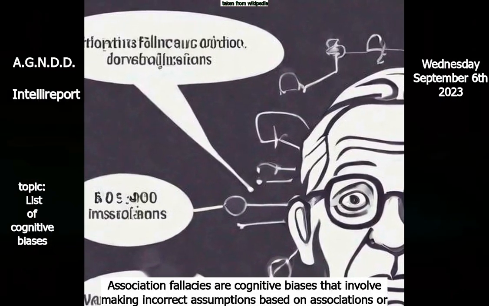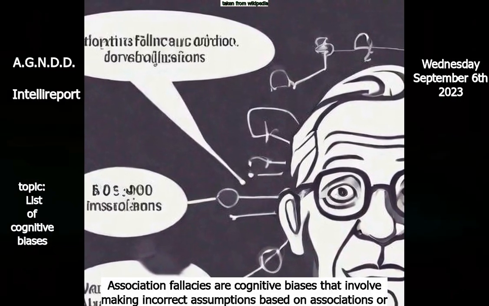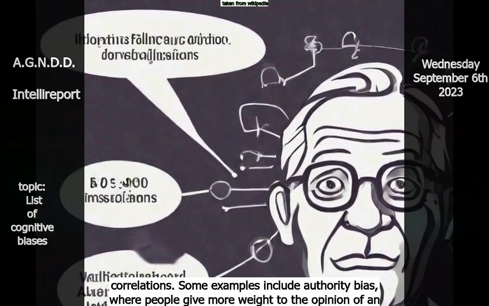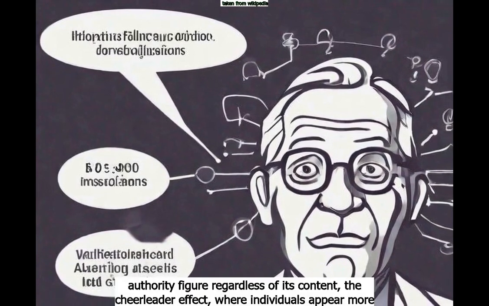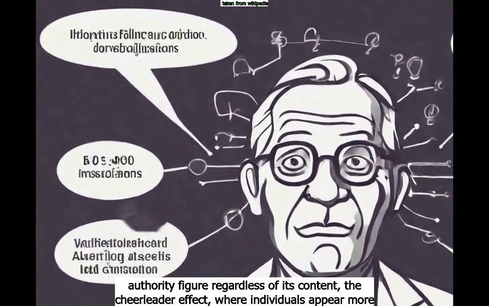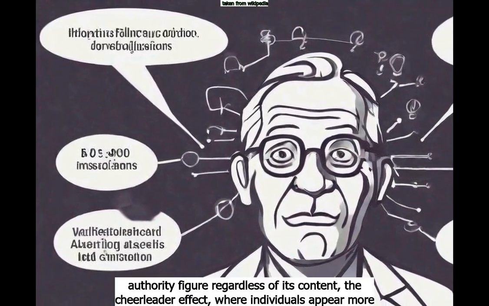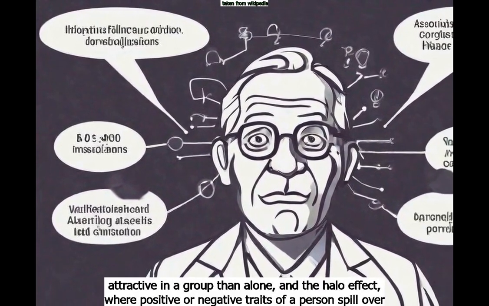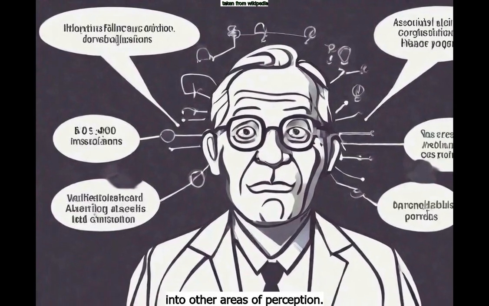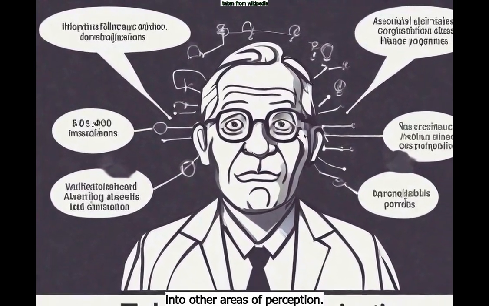Association fallacies are cognitive biases that involve making incorrect assumptions based on associations or correlations. Some examples include authority bias, where people give more weight to the opinion of an authority figure regardless of its content, the cheerleader effect, where individuals appear more attractive in a group than alone, and the halo effect, where positive or negative traits of a person spill over into other areas of perception.